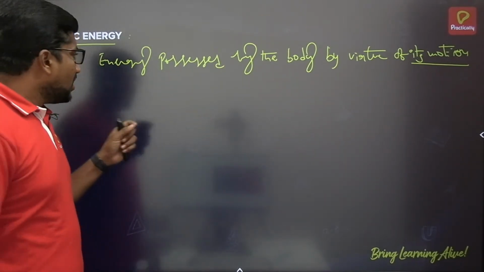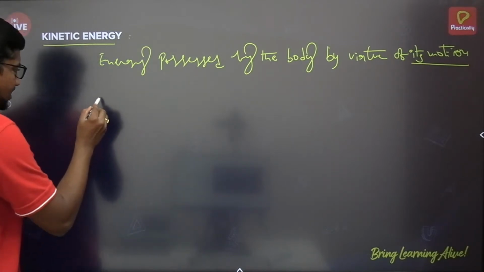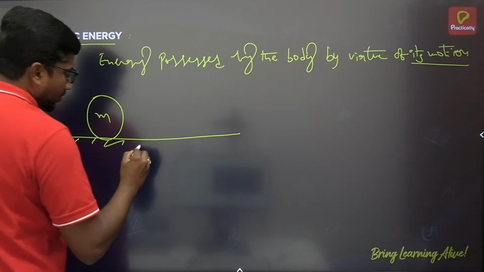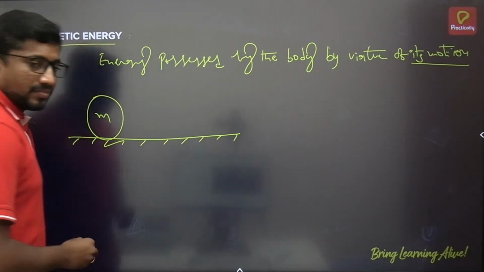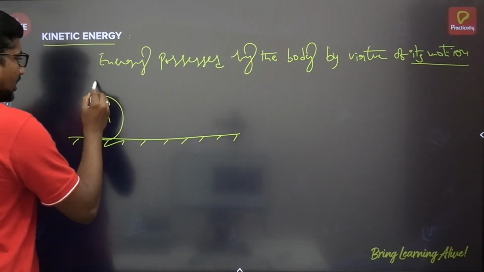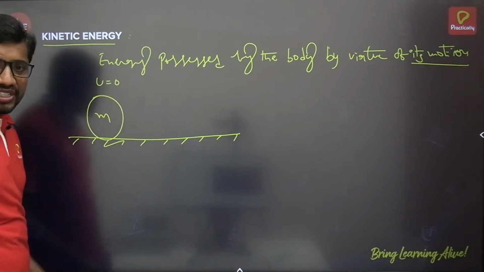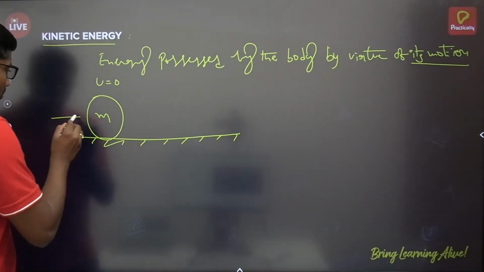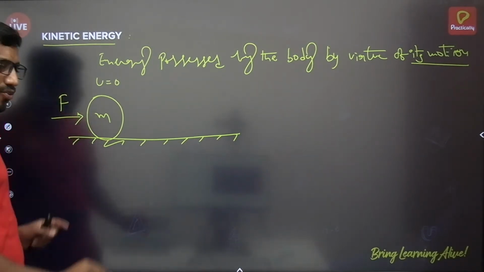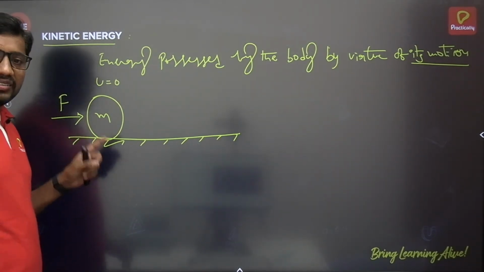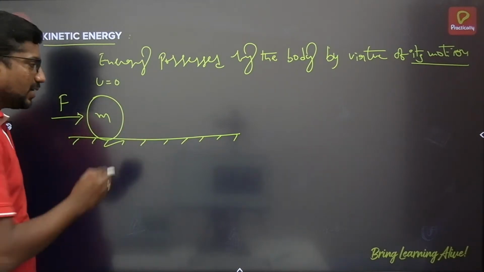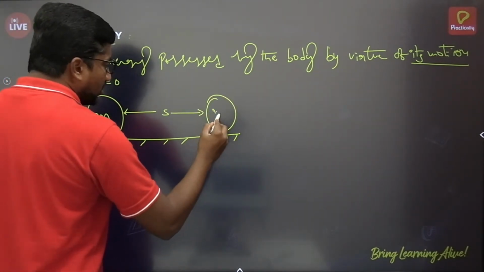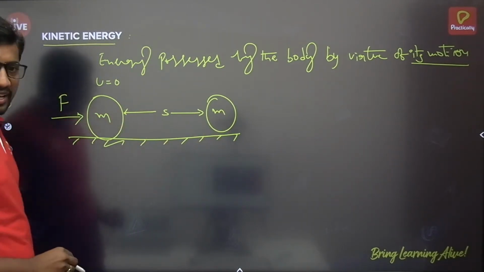All right. Suppose let us consider an object which has a mass m. Initially, let the object be at rest. Say its initial velocity is 0 meter per second. And now, say an amount of force is acting on the body, and that force causes a displacement s. The displacement caused in the body due to the force applied on it is s.